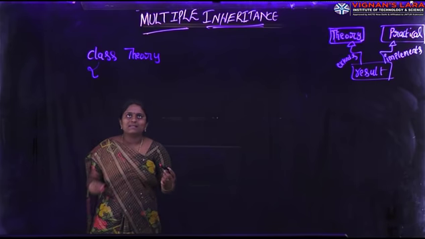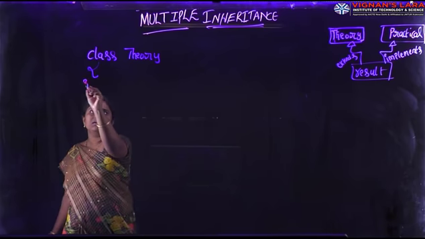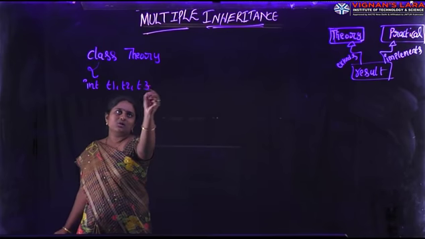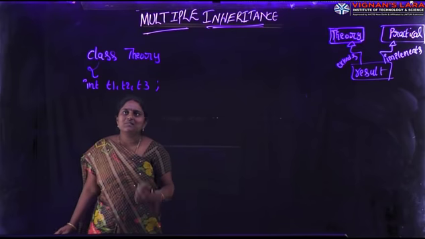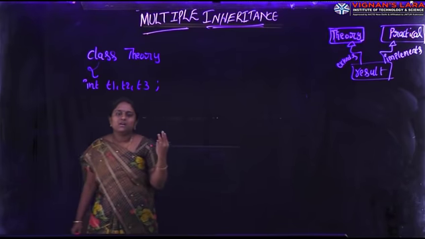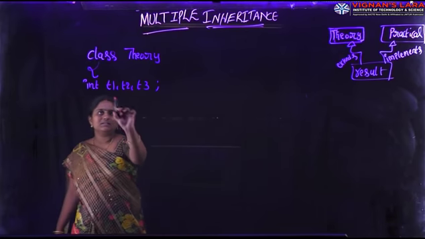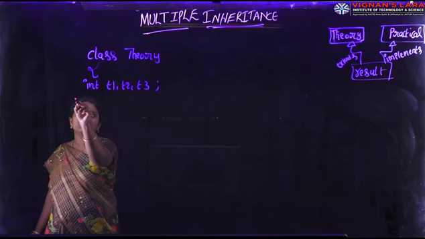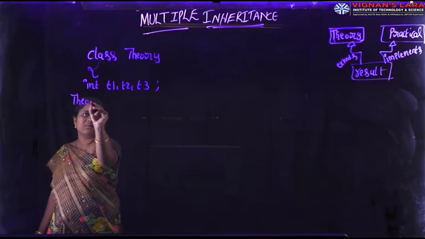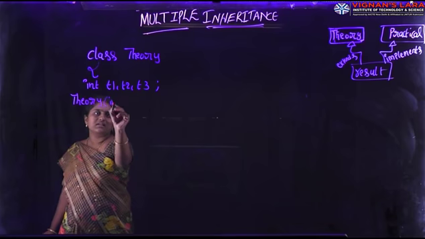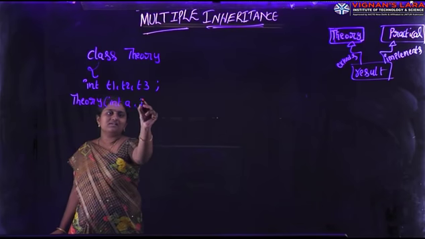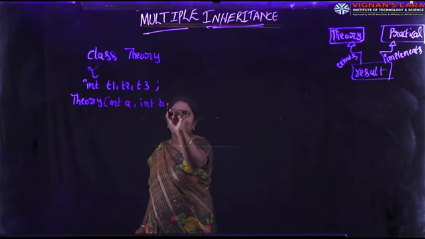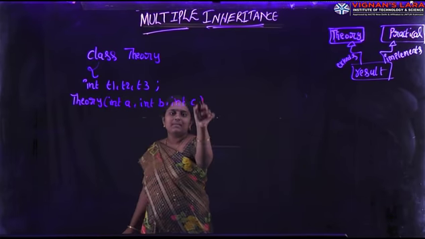Here in class theory, I am defining three variables: T1, T2, T3. Suppose let us imagine theory has three subjects, T1, T2, T3. Theory 1, theory 2, theory 3. Next, here I am generating one constructor. Already you know that constructor name is the same as the class name. This constructor has three arguments. It is a parameterized constructor. What is a parameterized constructor? The constructor that accepts arguments as parameters is called a parameterized constructor.